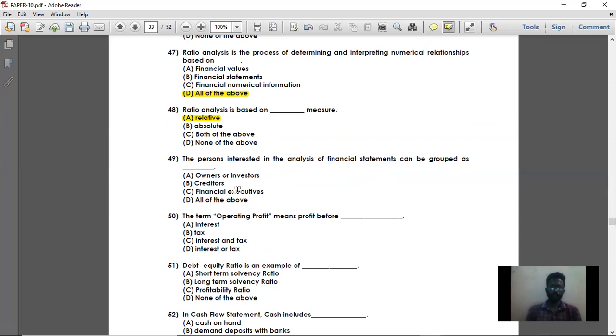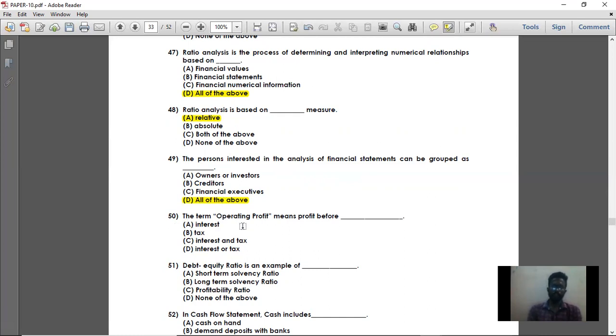They want to know about the financial statements of the business, that is how well the business is performing. Then financial executives, because financial executives plan whether to invest in the particular business or not. So options A, B, C, all are right. So option D is the right answer, all of the above. All these people will be interested in analyzing the financial statements.